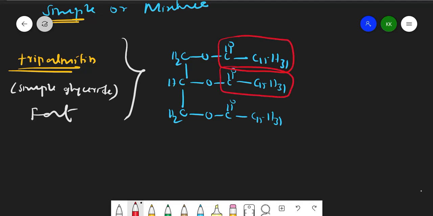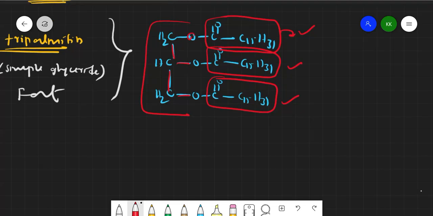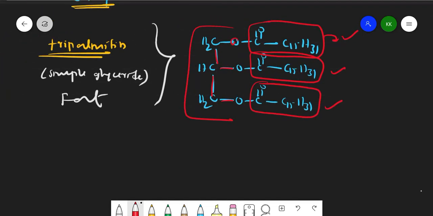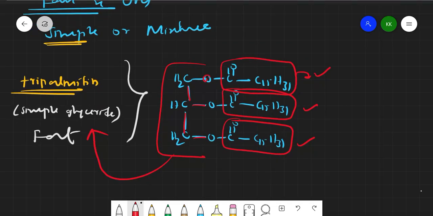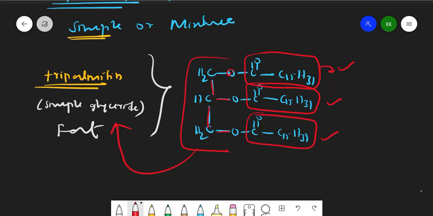So fatty acid, when I treated with this glycerol, this is glycerol, CH2OH here, the single bond CH OH, and here this is glycerol. So glycerol and the same kind of fatty acid. This is also same, this is also same, this is also same. Then if three same fatty acids we use, we'll get simple glyceride, right? So that is simple fats we'll get. And the name of that fat is tri, I have written here, tripalmitin, right? That is the structure of this fat.